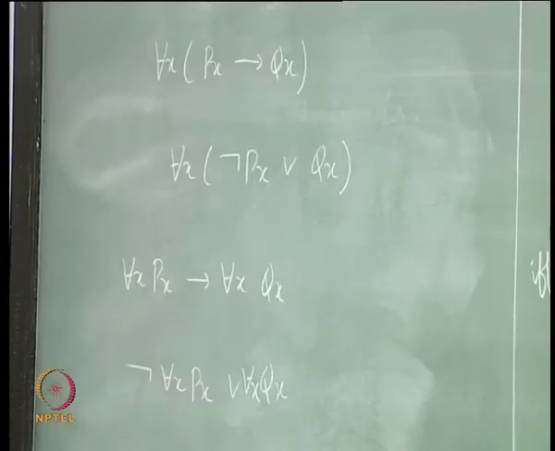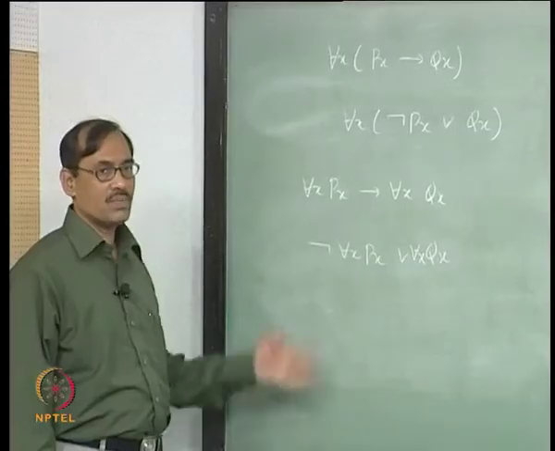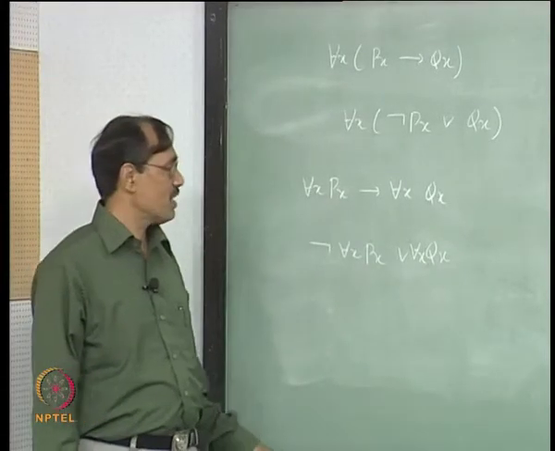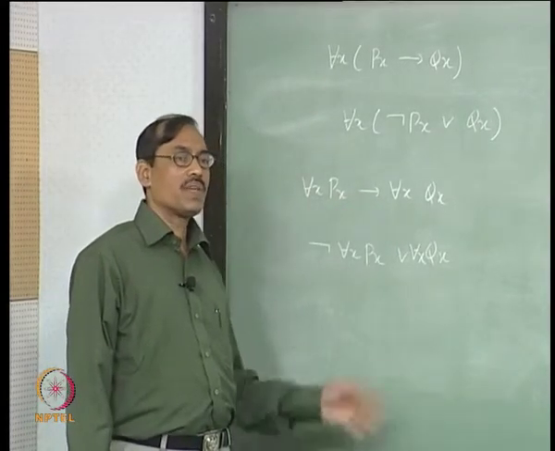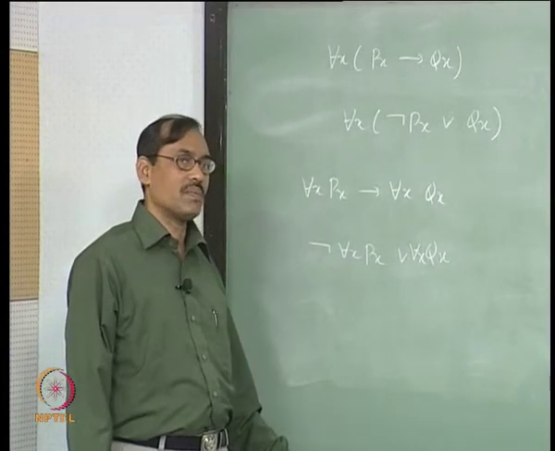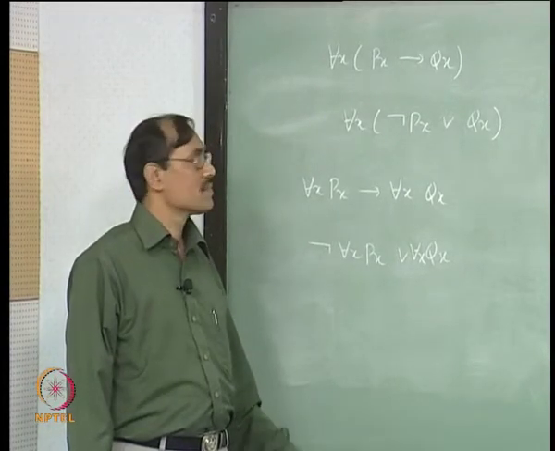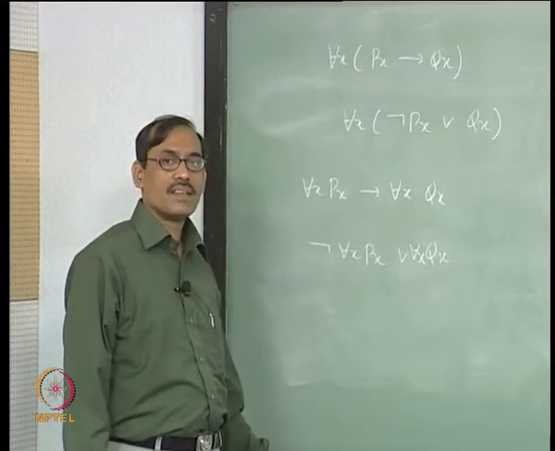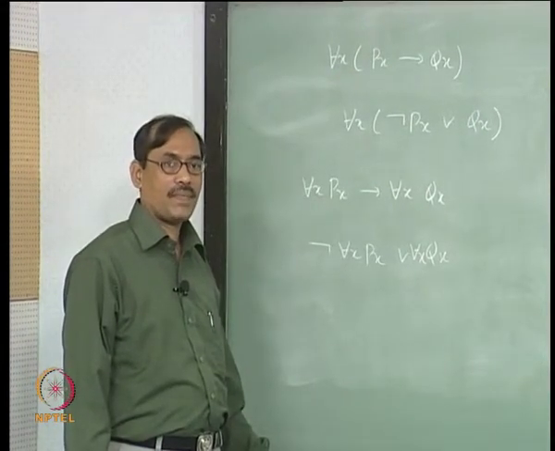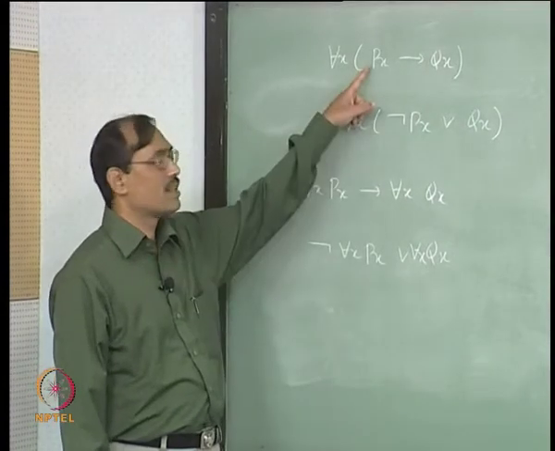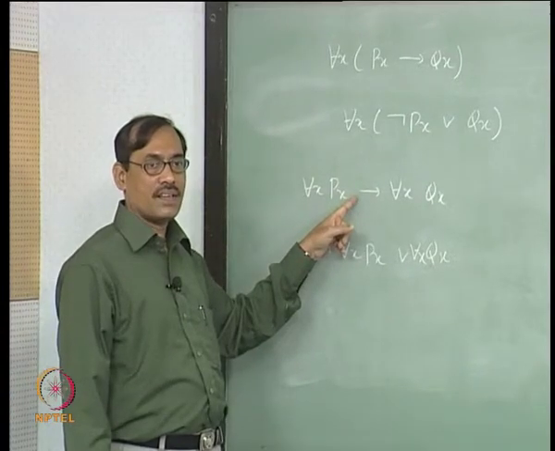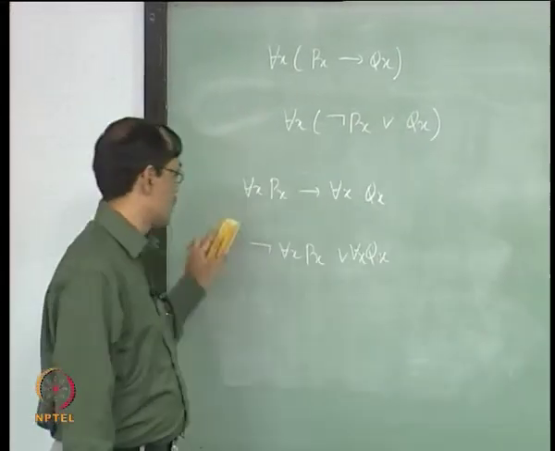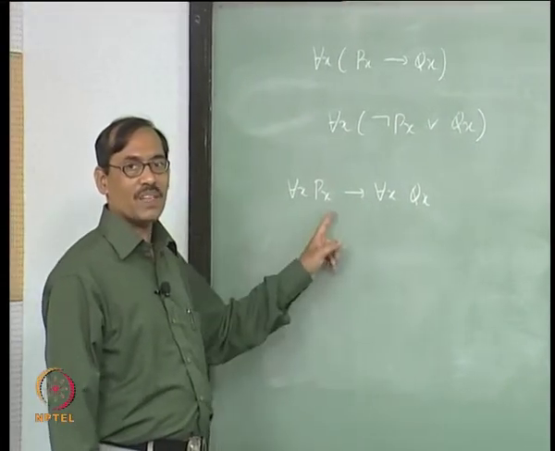Okay. So, there is one nice way to go about it. The nice way is you take any formula in first order logic, you can always bring it to a form where all the quantifiers will be in the beginning. It will be something like this. Can you bring it? For example, this one, it is already there. Now, what about this? Yes. Now, how to bring all the quantifiers to the beginning?